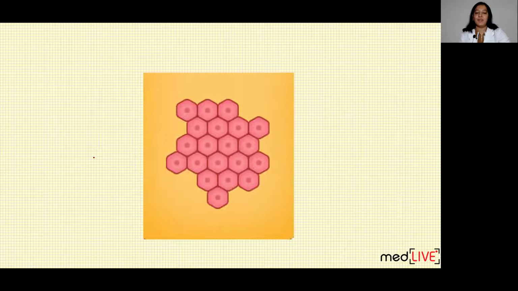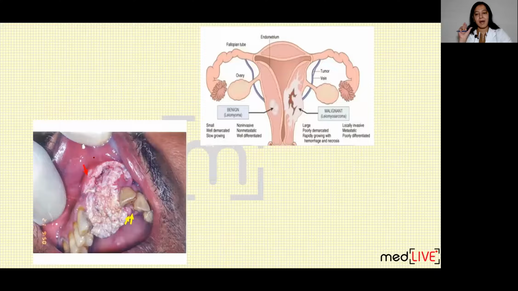So that is the definition of neoplasm. Ultimately a bunch of cells is formed which forms a mass of tissue known as neoplasm, and this is occurring in the absence of stimuli. Correct? So a mass is formed anywhere in the body. It can occur in the oral cavity, it can occur in the uterus, it can occur from head to toe, anywhere in the body.